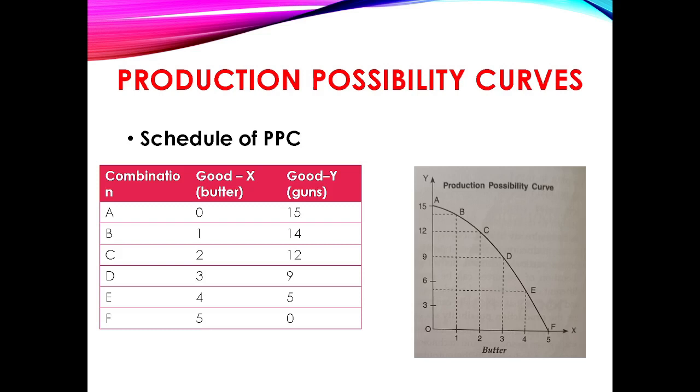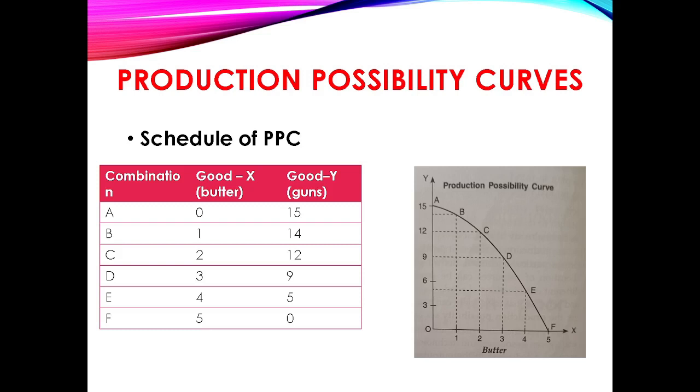The various points on the boundary of the production possibility curve, A, B, C, D, E, F, represent the combination of goods and services that can be produced with full utilization of the country's available resources and technology. Now the problem before the country is to choose the combination that it wants to produce. The exact point of operation along the PP curve depends on the preference and taste of individuals in the economy.